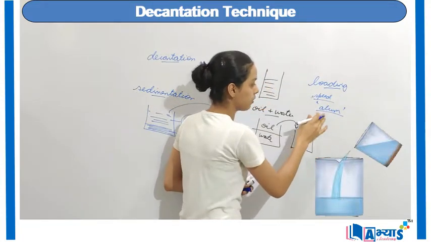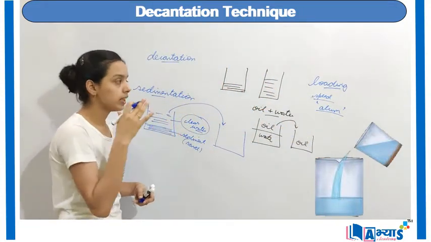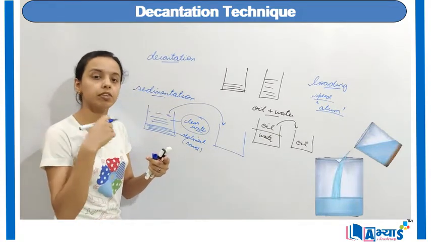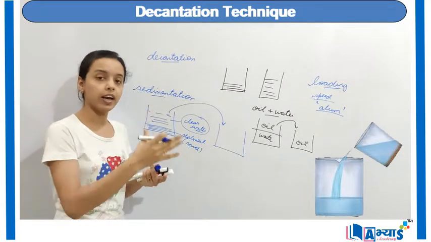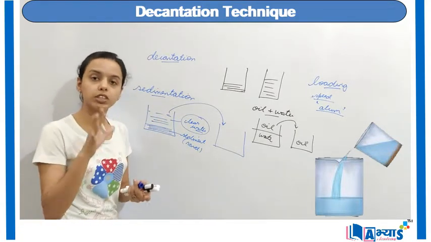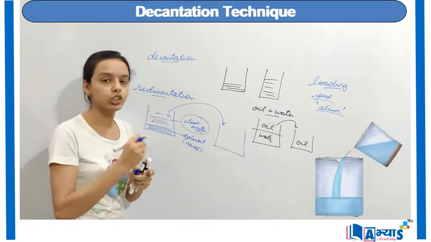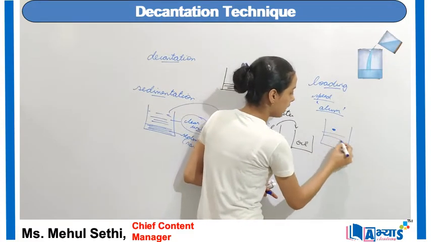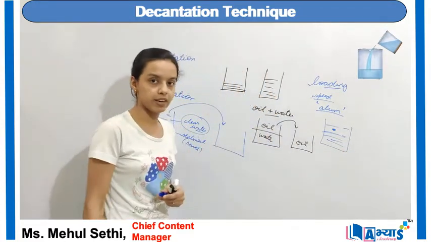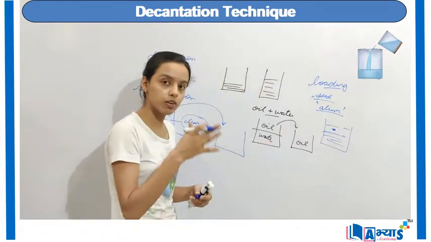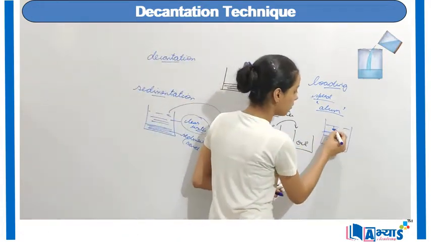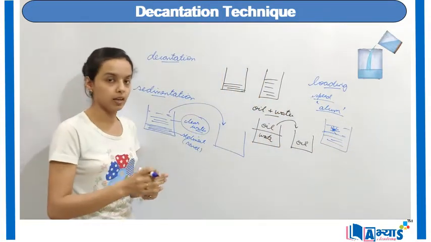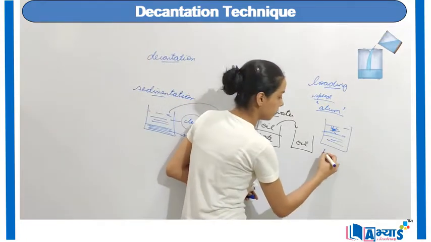When we add alum to that mixture, this alum is soluble in water. And when this alum goes into the mixture, it automatically dissolves into the water, and all the dirt or substances which were present in the water will get attached to that alum. If this is the alum compound and we have the sand and water mixture, this will now get mixed into the water, and all the sand particles will get attracted towards this alum. Now when they get attracted towards that alum, this alum particle will become heavy.